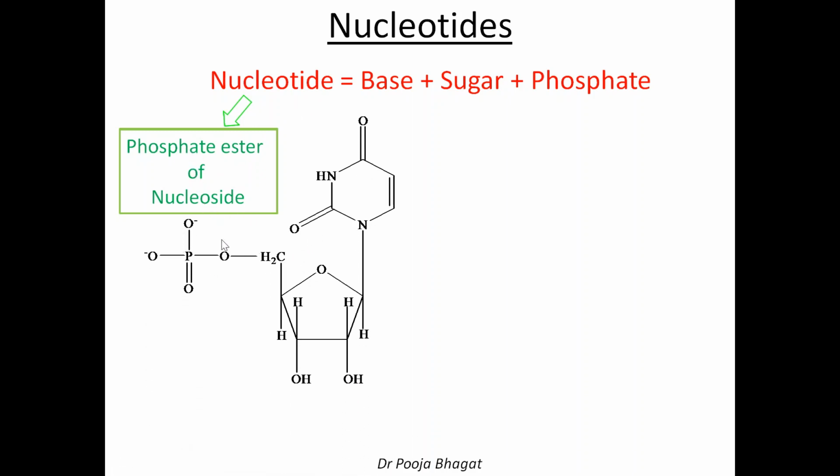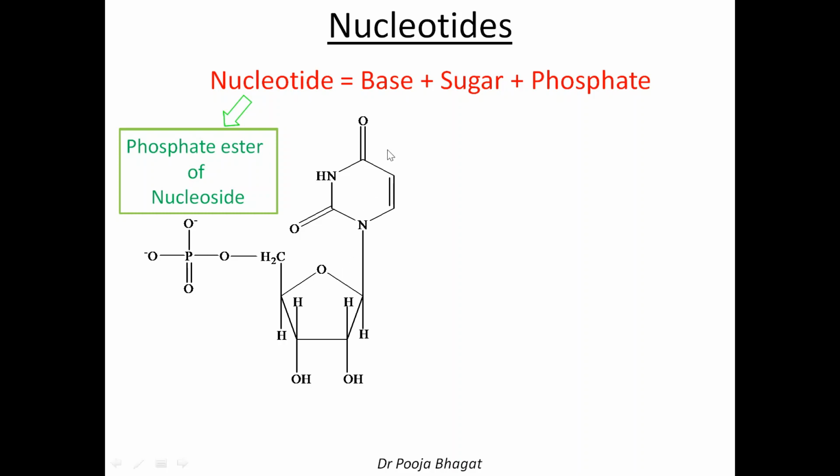So here, the phosphate group is attached at the 5' position of the ribose of the sugar. So this is the sugar, this is the 5' carbon, and the phosphate group is attached here. Okay, so this is the point of attachment in nucleotides. So in nucleotides, it is the 5' phosphate. Now, if one phosphate group is present, then it is called monophosphate. If two phosphate groups are present, then it is diphosphate. And if three phosphate groups are present, then it is triphosphate.